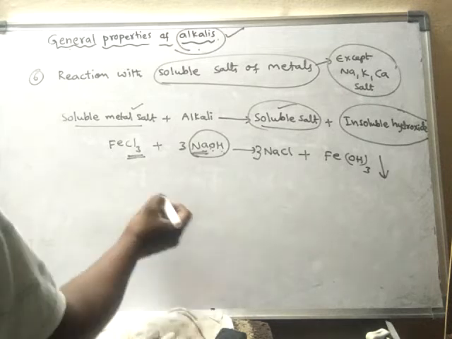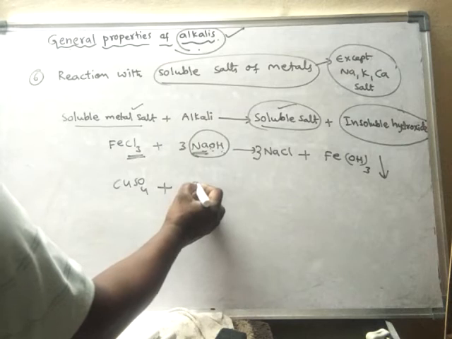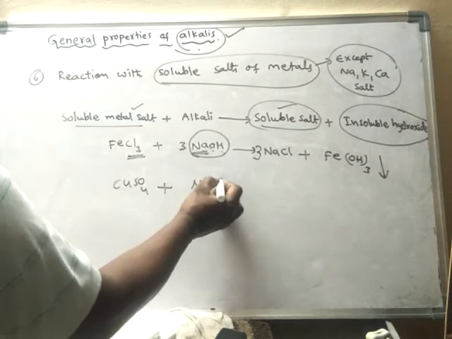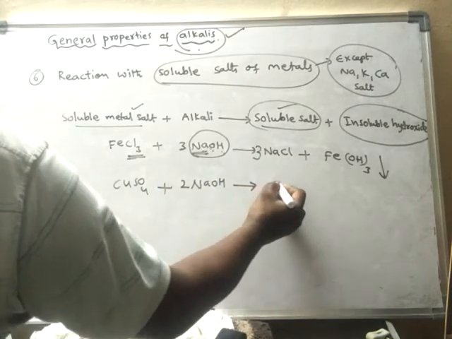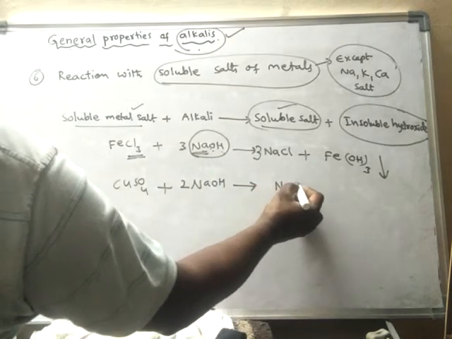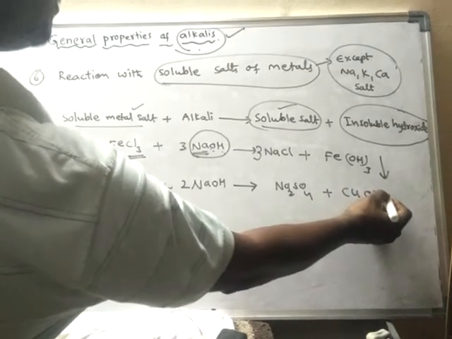Another example, copper sulfate is also a soluble salt. We have seen it reacts with sodium hydroxide, 2. It forms a salt Na2SO4 plus insoluble hydroxide.